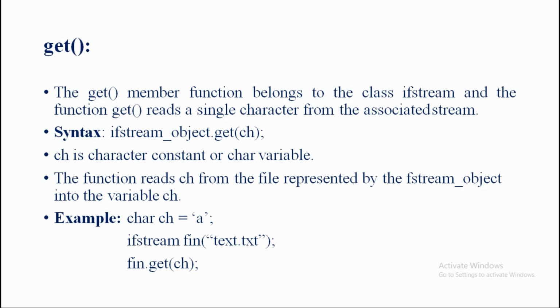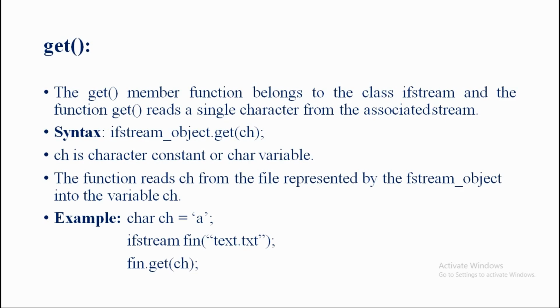So here we can say that the get member function is used to input one single character from the associated ifstream. Clear this point here. So this function inputs a character from the file represented by our ifstream object, here fin, into the variable ch. Clear this point here?